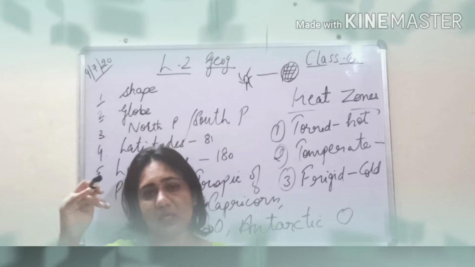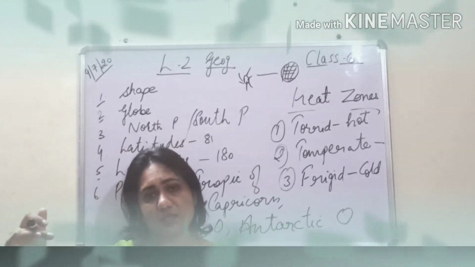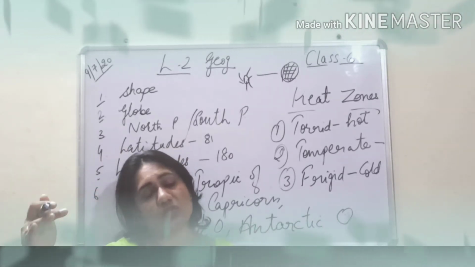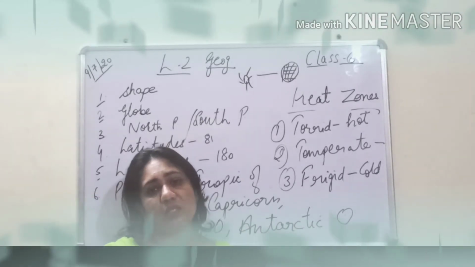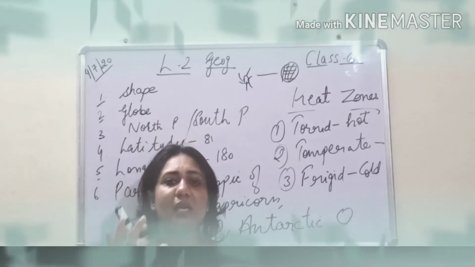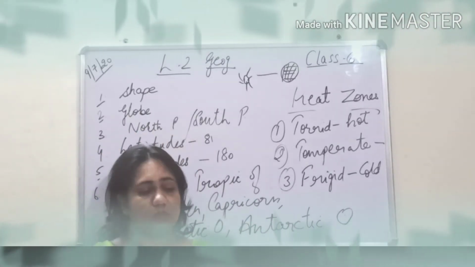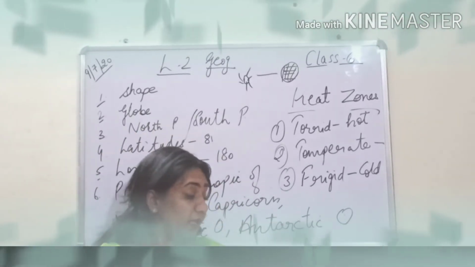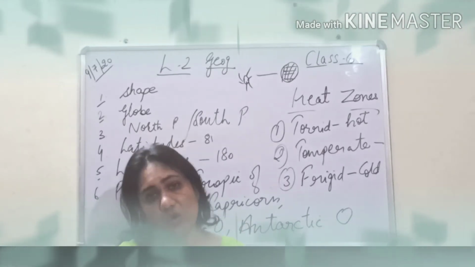Where is the Antarctic Circle, where is the Arctic Circle, where is the Tropic of Capricorn, and where is the Tropic of Cancer, and the line of equator, you all know it is in the center, dividing the earth into two parts. Just keep the picture in mind and then you will know where the different zones are. Okay. Then coming to the meridians or longitudes.